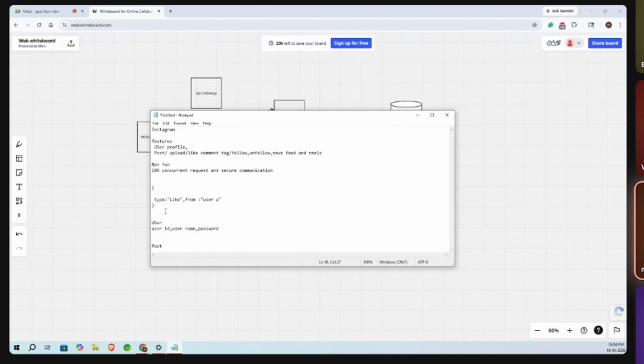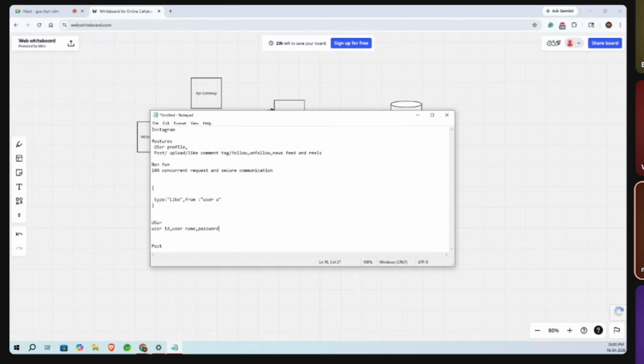Yeah, okay, fine. The second thing is the post information. For each post we store a post ID, which is automatically generated, then the user ID, and the media. The next is the likes table, which stores which user liked which post and when they gave the like, and the primary key can be the user ID and post ID.